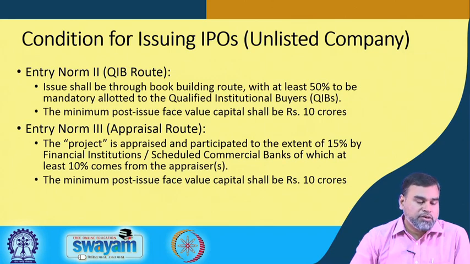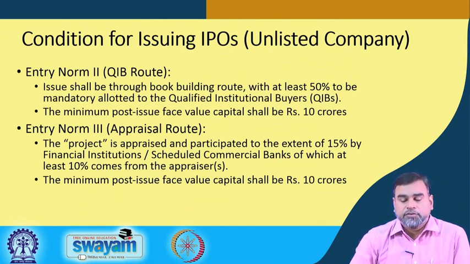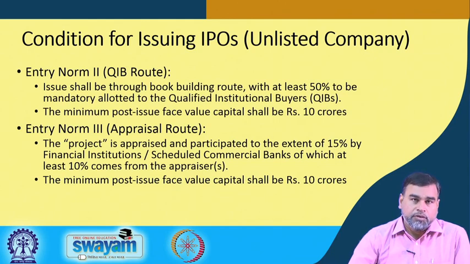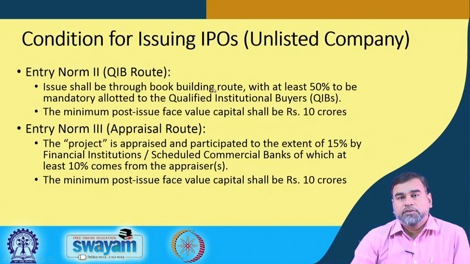Then we have another route, called the appraisal route. In the appraisal route, the particular project is appraised and participated to the extent of 15% by financial institutions and scheduled commercial banks, of which at least 10% comes from the appraisers, and the minimum post-issue value should be 10 crore. So, these are the different routes through which IPOs can be issued. If the company satisfies either of these conditions, then it can issue the IPO from the market. These are the norms put forth by SEBI for the issuance of IPOs by companies in the financial system.